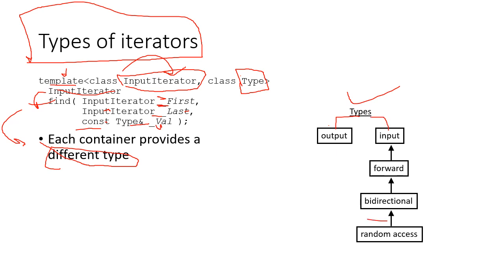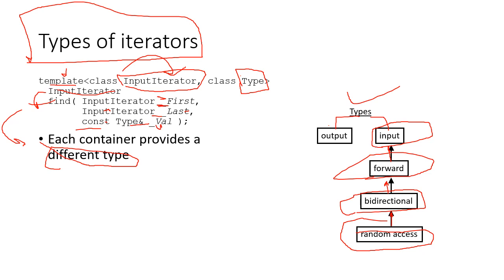So this random access has access to bidirectional, and then it is a kind of forward type, and forward is nothing but an input type. So we were talking about these types in the iterators. There are two, input and output, and inside input there is forward, and inside forward there is bidirectional. From the word bidirectional you can get the meaning that it has access on both sides, two directional. And then random access. We have talked about random access in the previous slide also, right? I hope till here it is clear to you.